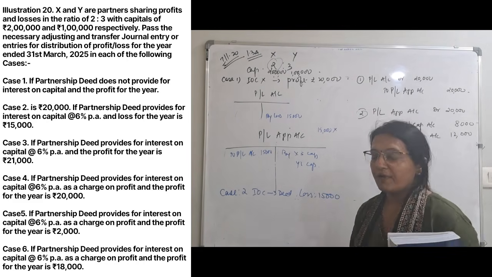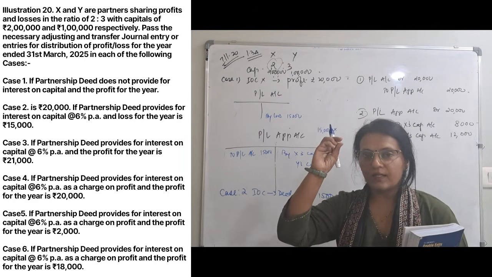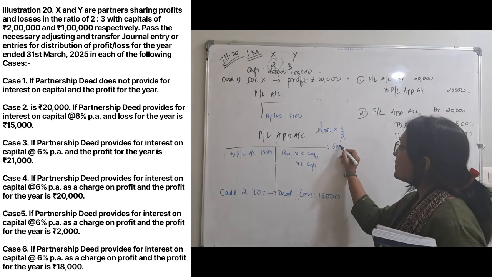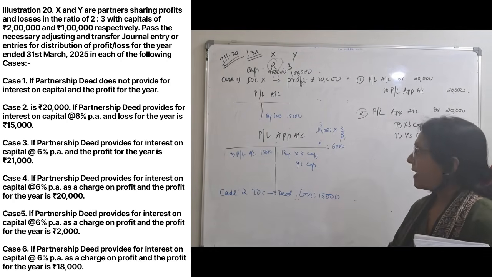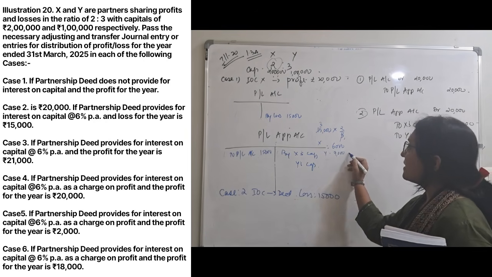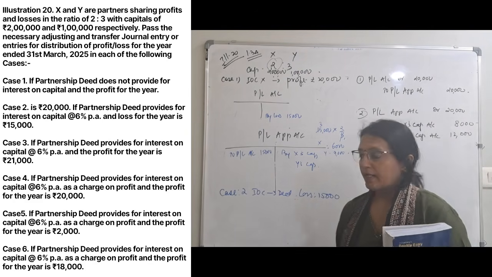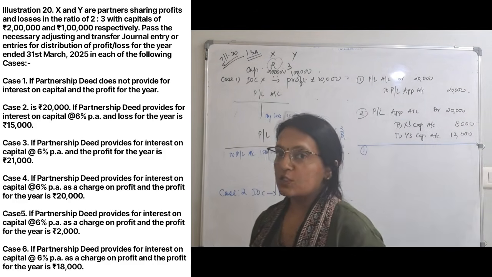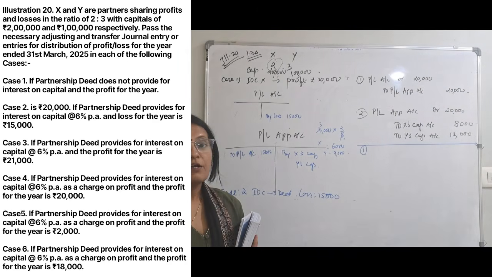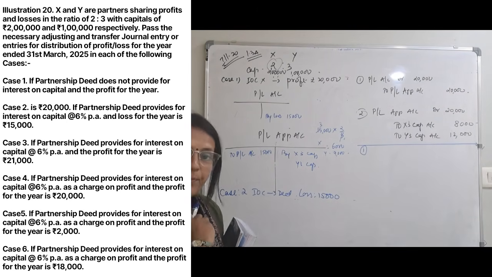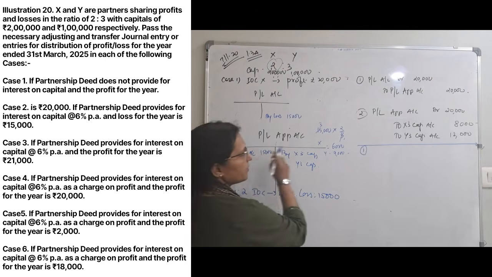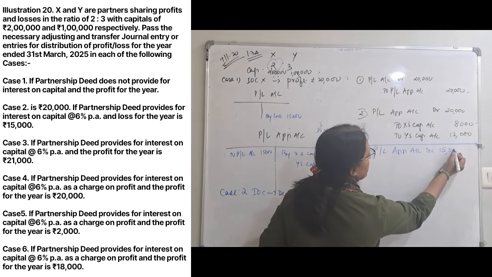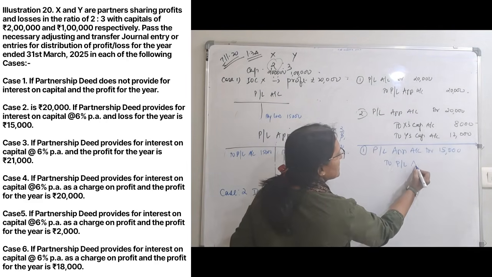Share of X is 2/5. Always take how much is the share upon the total ratios. So 2/5, 5 threes are 15, so X will get 6,000. And remaining 9,000 loss will be borne by Y. Now here the journal entry for the loss will be, first is when you're transferring the loss to profit and loss appropriation account. So profit and loss appropriation account debit 15,000 to profit and loss account.